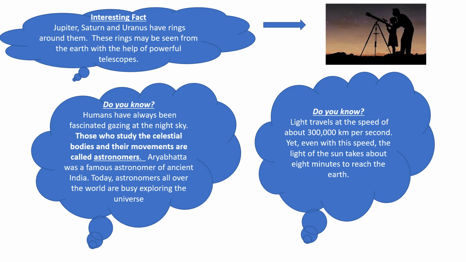Another interesting fact I brought for you is that light travels at the speed of about 3 lakh km per second. Yet even with this speed, the light of the Sun takes about 8 minutes to reach the Earth.